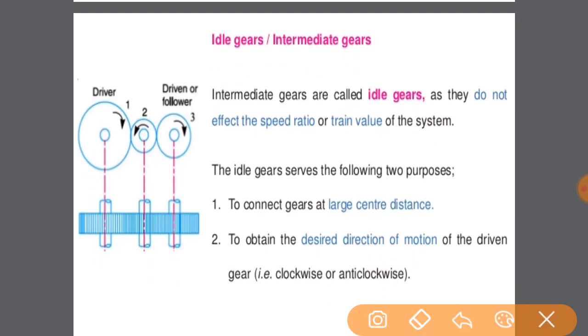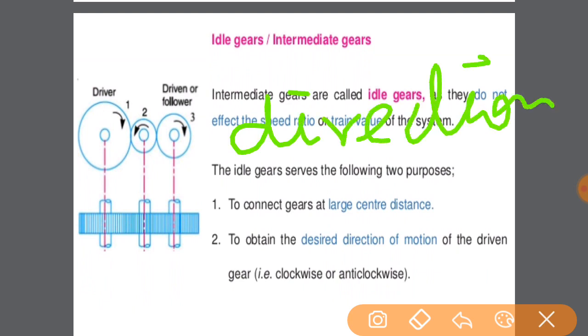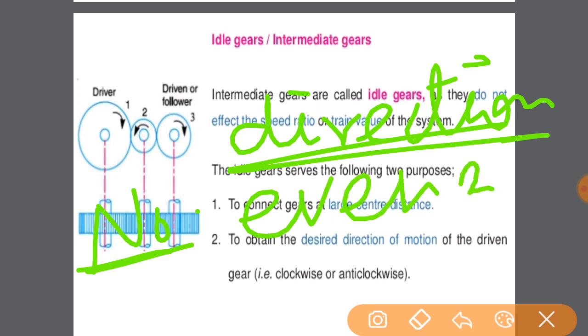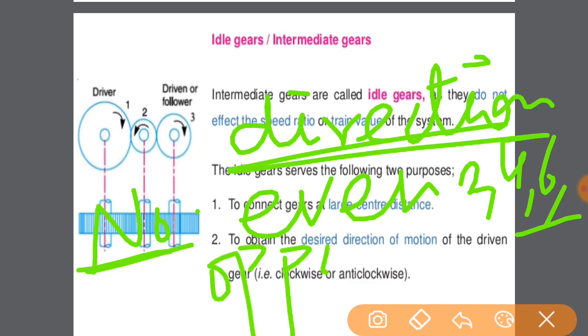We also have to know the direction, which depends on the number of intermediate gears. In which direction the driven gear will run depends on the number of intermediate gears. If the number of intermediate gears is even, I mean 2, 4, 6, 8, then the driver and driven will be in opposite directions.